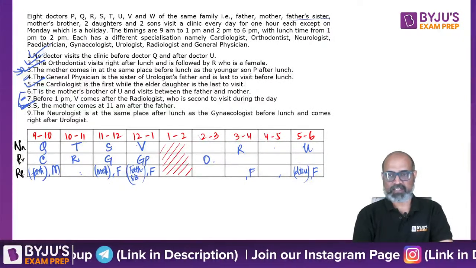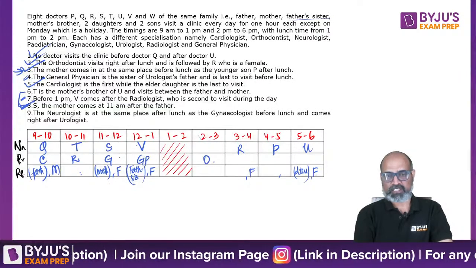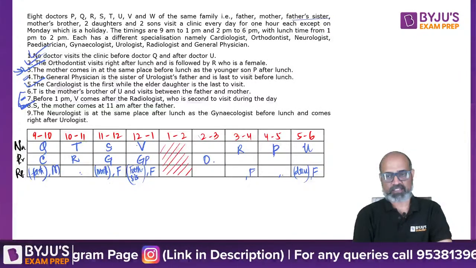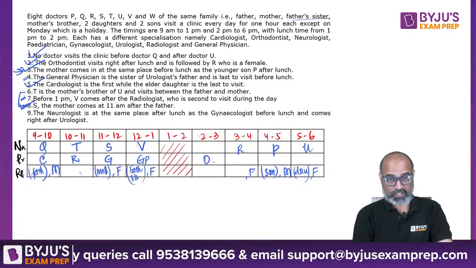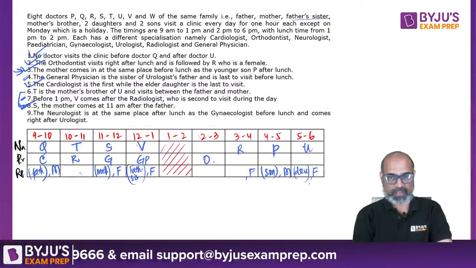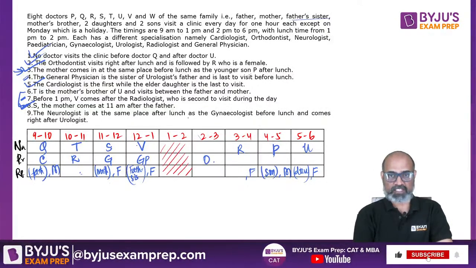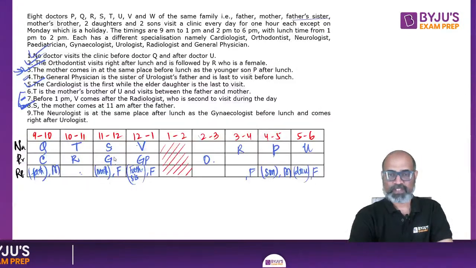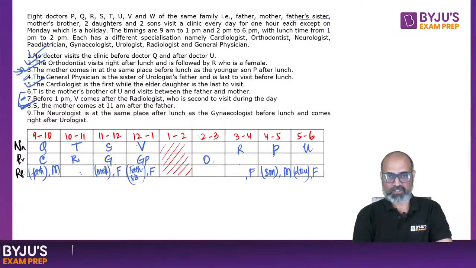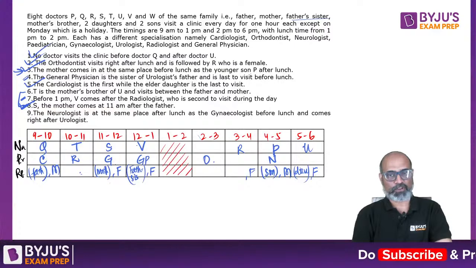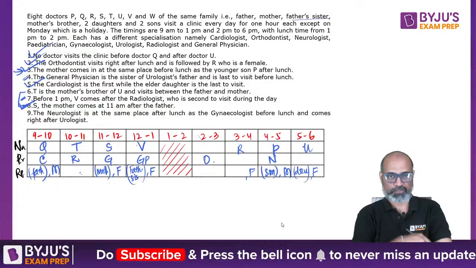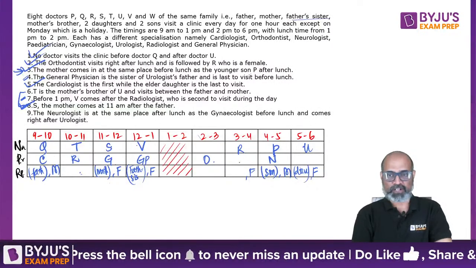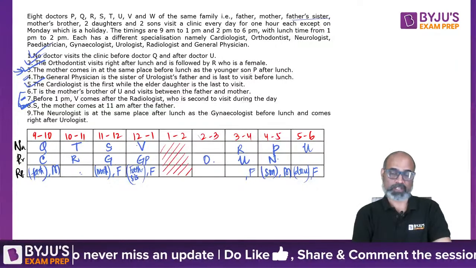where is P? Younger son P. So if mother is third from the beginning, younger son is third from the lunch. अगर ऐसा है, then the neurologist is at the same place after lunch as gynecologist before lunch. So gynecologist is third from the beginning, so the neurologist should be third from the lunch time. Now we are able to fill it over here, but we are not able to fill before that. And he comes after, right after urologist. So urologist का भी जगह बन गया.